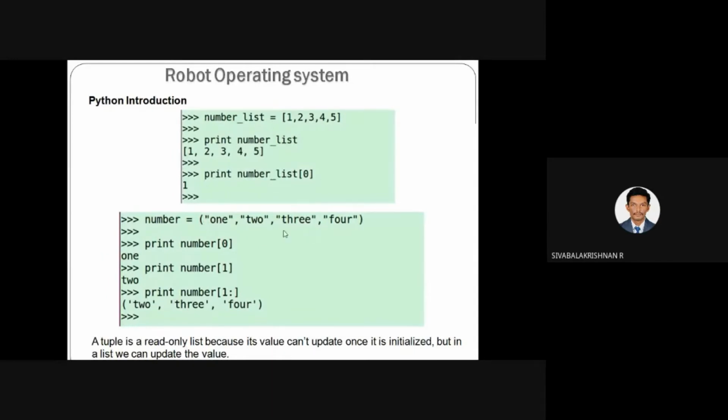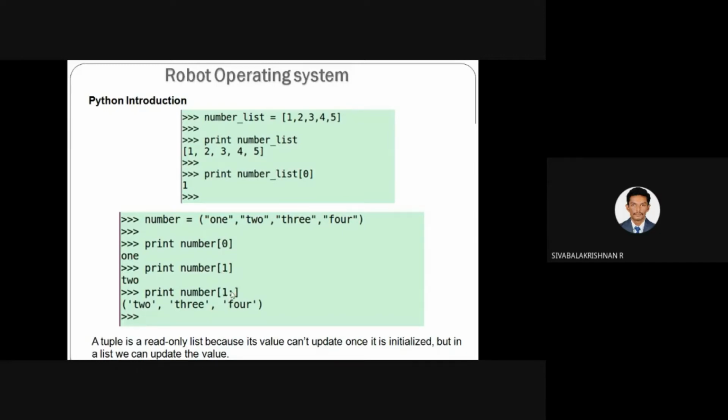Each element in the list has the data type string, so those values are specified under double quotes. In the same manner, you can get the data by specifying the corresponding index value.